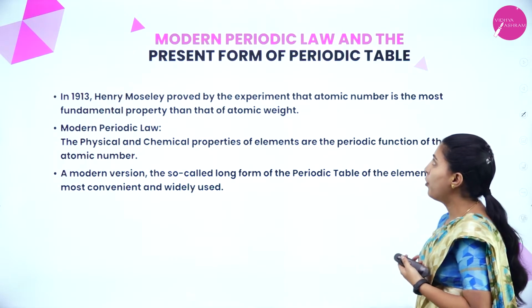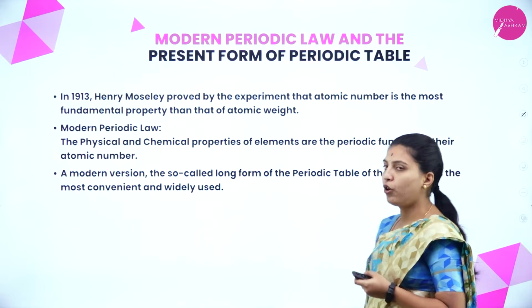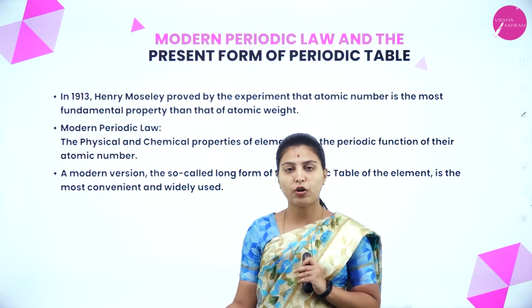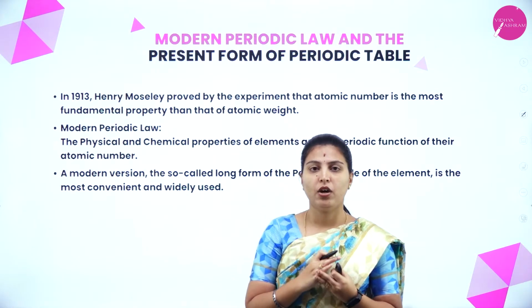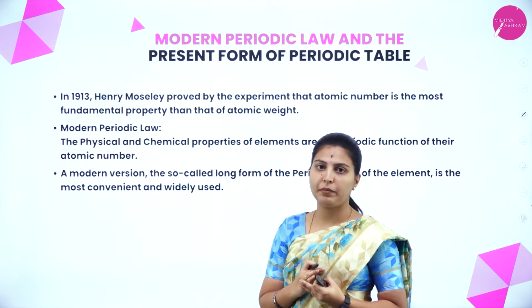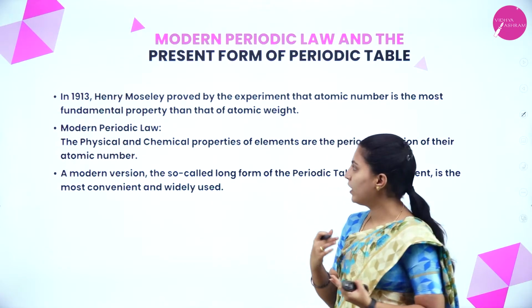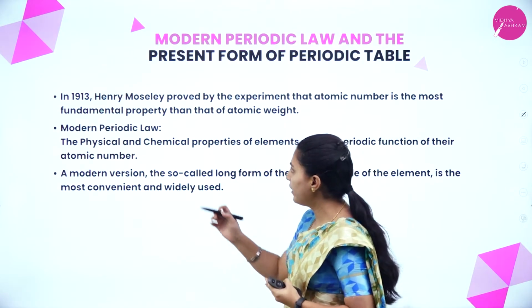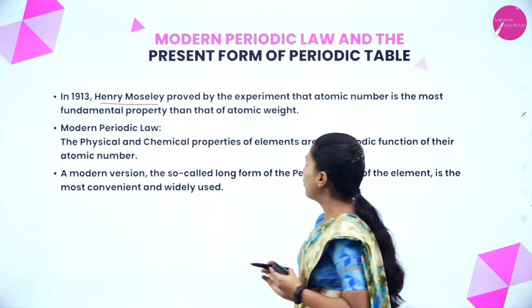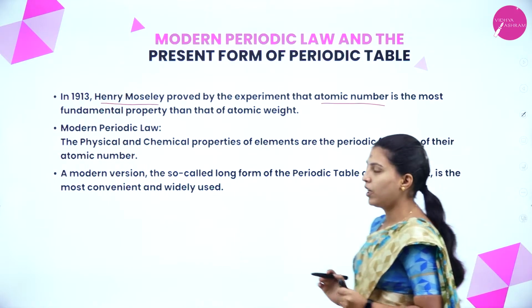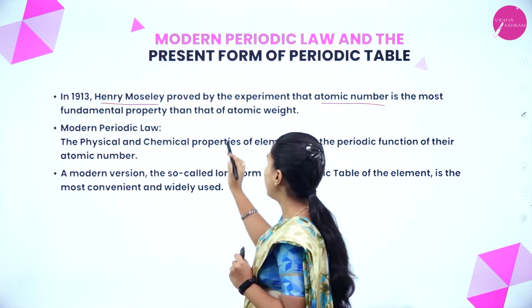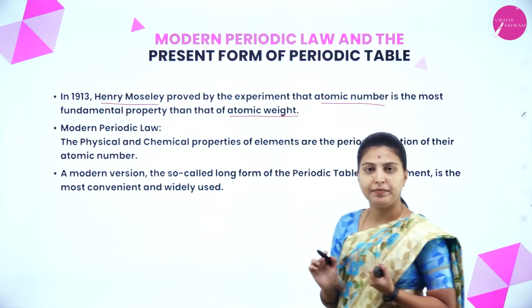Next, modern periodic law and the present form of periodic table. After the three or more scientists who made efforts on the periodic table, later from their points, in 1913, Henry Moseley proved by experiment that atomic number is the most fundamental property rather than atomic weight.